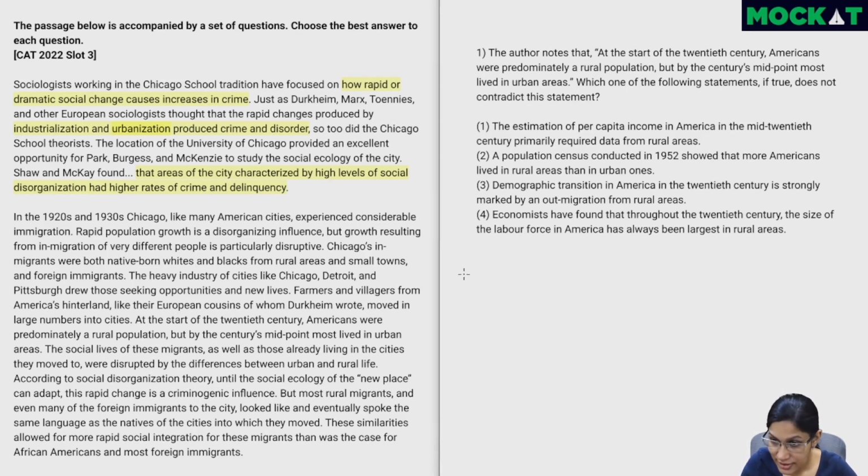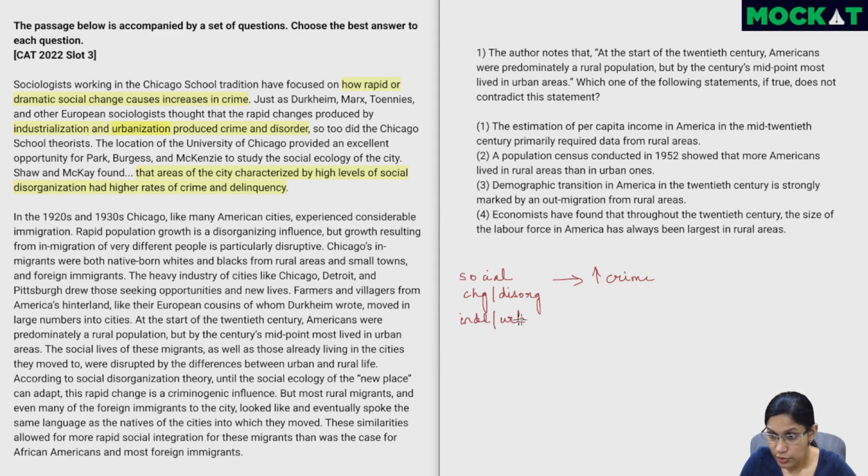So what we've learned is social change or disorganization is something which leads to an increase in crime. Now this is something which could happen because of industrialization and urbanization. So I'll just write that down as well.